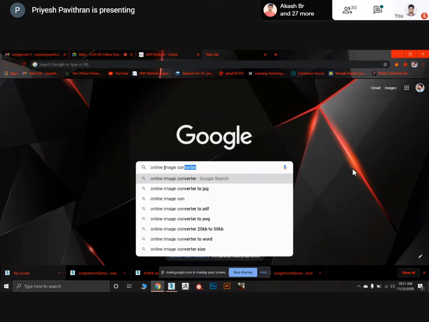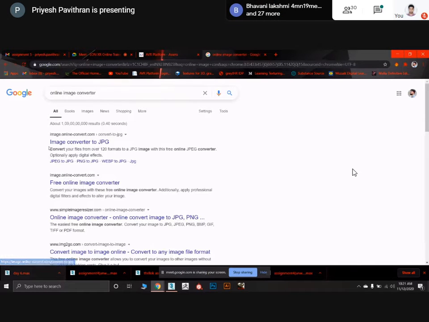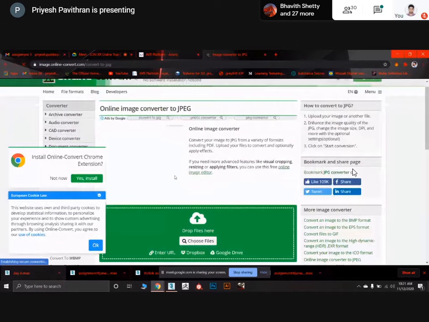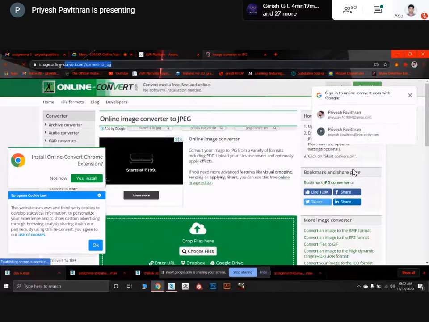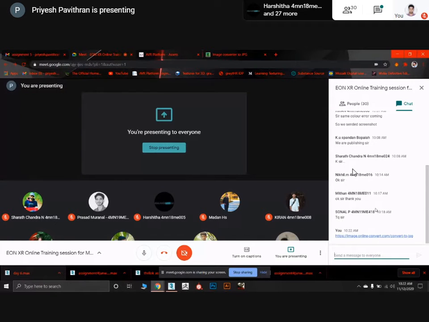Just type this and search. Now you got image convert to JPEG. Go to this site. I will send this link to you. That will be helpful for you guys. Control V. Now I've sent that site.